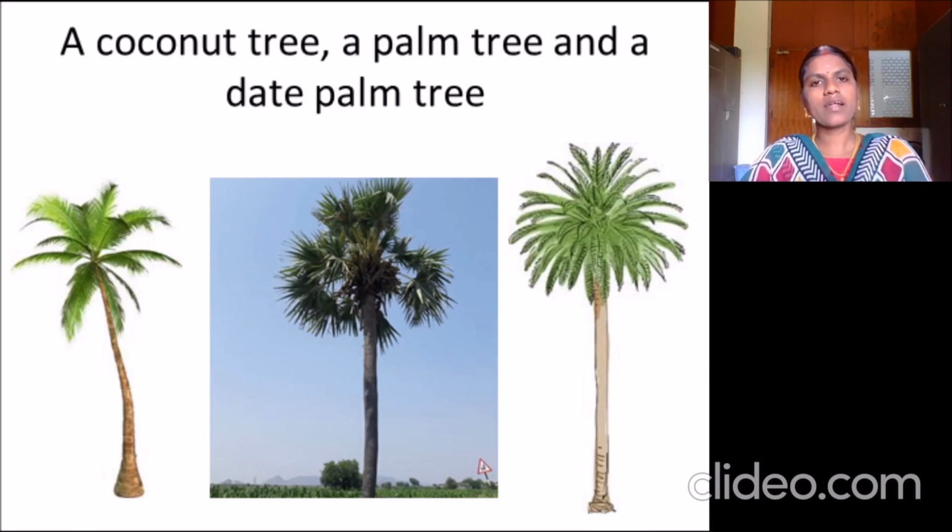You may have an identity card at our school, right? In that, your name, your picture, which class you are studying, those things will be mentioned there. That is for identity. Similarly, every living organism in the universe has some identification that was given by us.